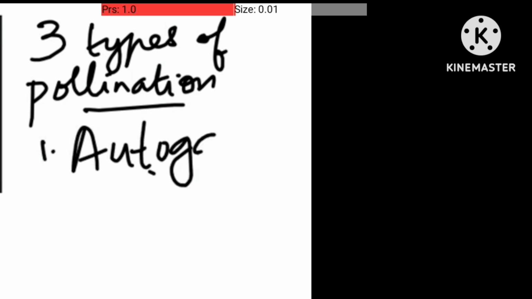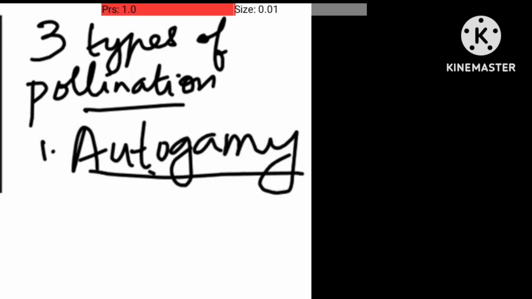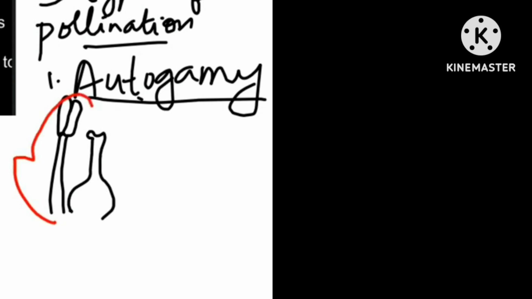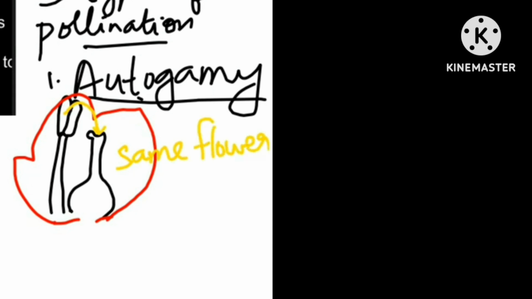Autogamy. In autogamy, now this is the stamen, this is the pistil, and both are present within the same flower. The flower is same. When the pollen grains are transferred from the anther to the stigma within same flower, then we call it autogamy.